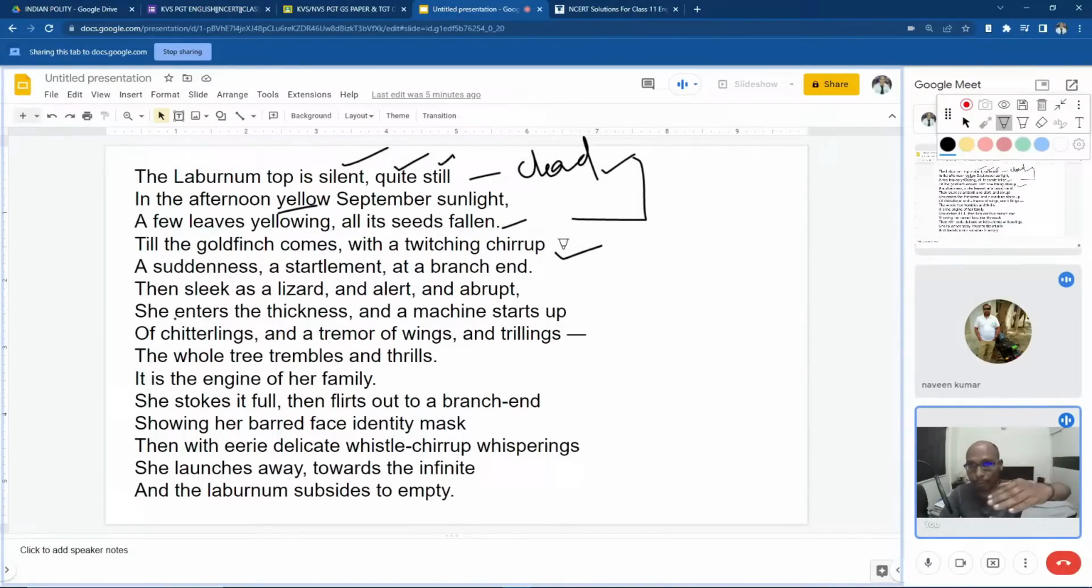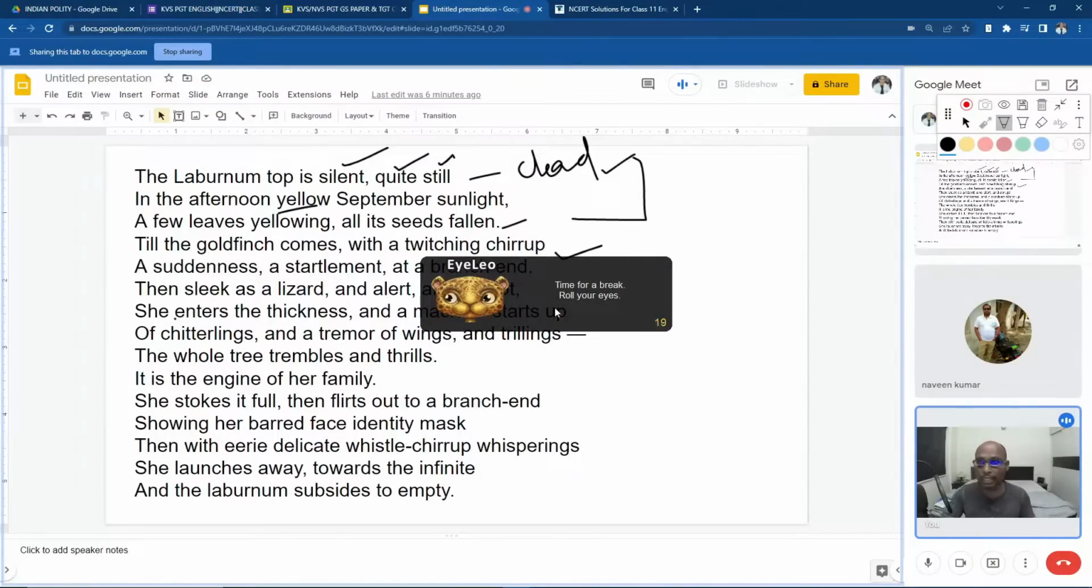So when it sits, what happens? The branch starts moving. The movement of that particular branch creates a kind of suddenness, a startlement, a surprise to the entire tree, and then that bird, sleek as a lizard and alert and abrupt, enters the thickness and a machine starts up. So when the bird enters inside the tree, a machine starts up. There is no real machine in this tree. What actually happened is the bird made a nest in that tree. So when it enters inside the tree, the baby birds inside that nest start making noise, chitterings and a tremor of wings and trillings.